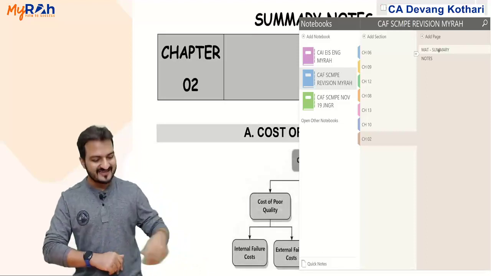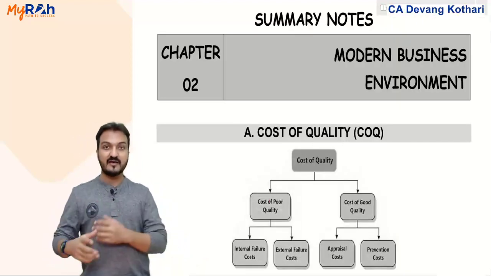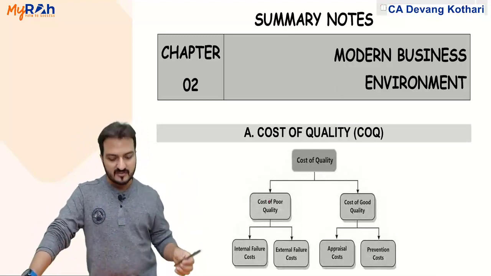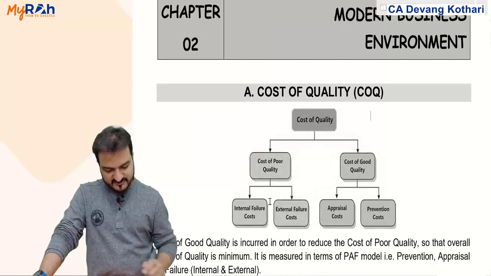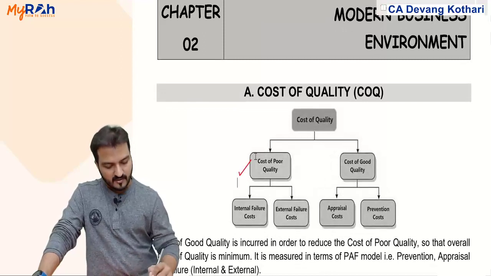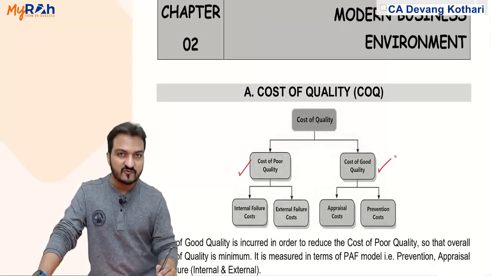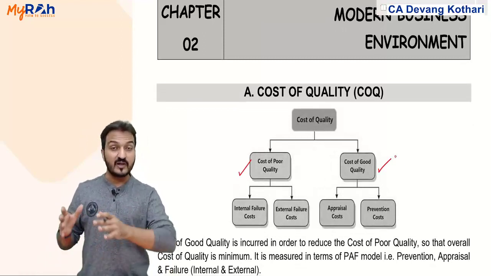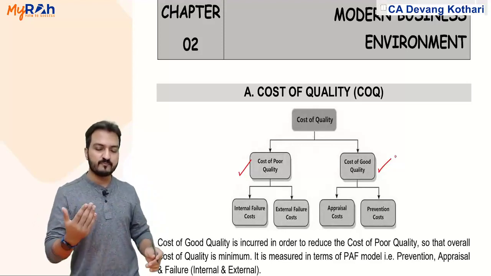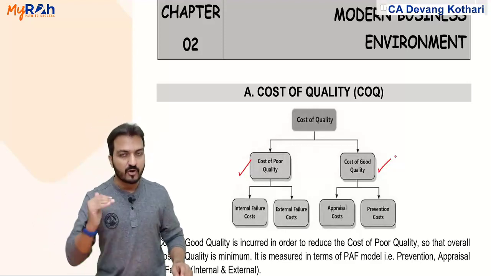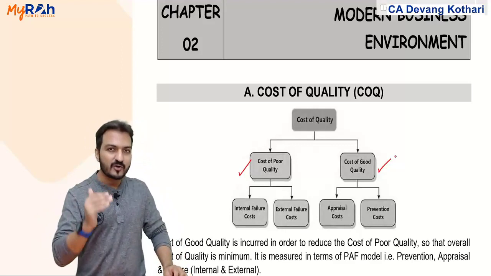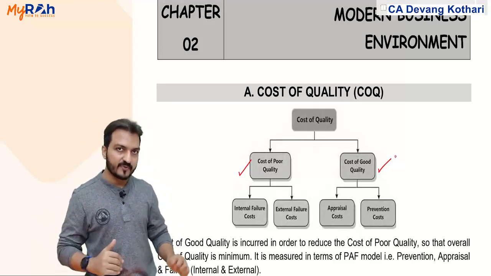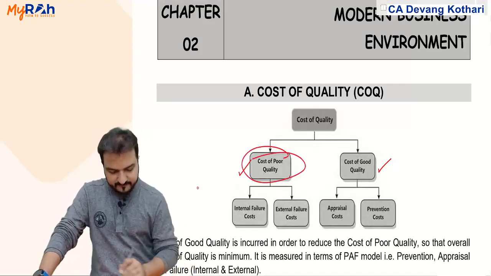Now cost of quality is regarding what? It is regarding calculating this term called cost of quality. Cost of quality discusses two types of cost: cost of poor quality and cost of good quality. Cost of poor quality basically means the cost of failure. When a company produces poor quality products, what damages happen to the company because of them, that is cost of poor quality.